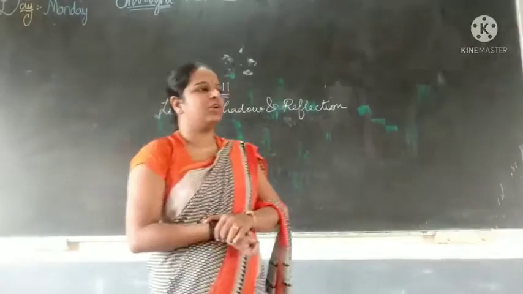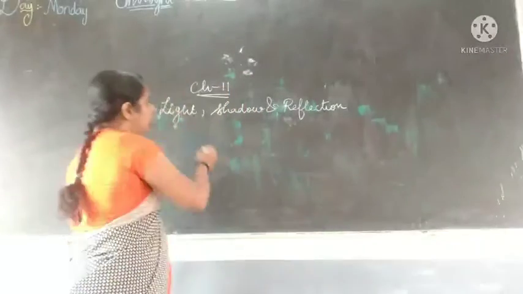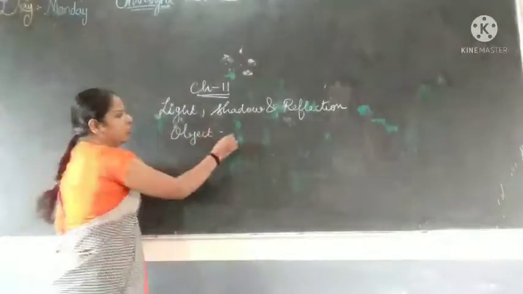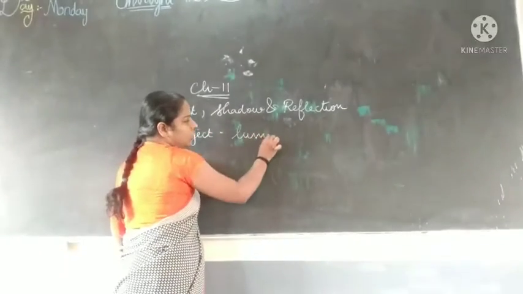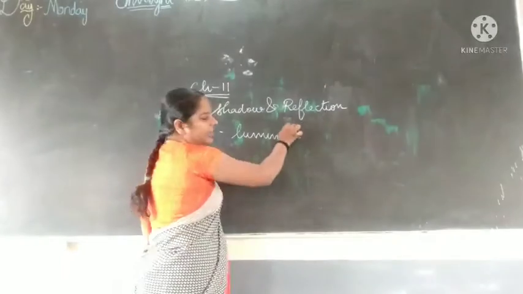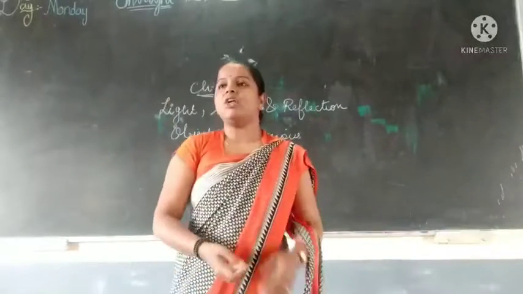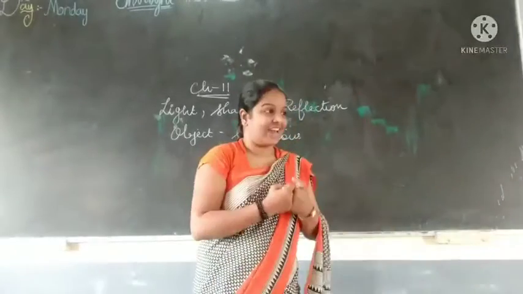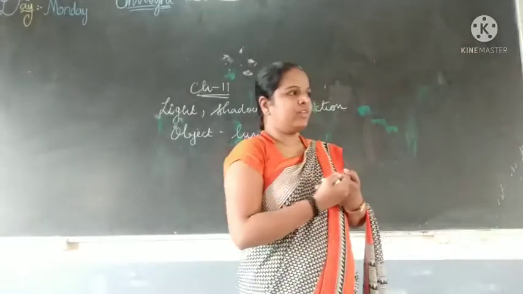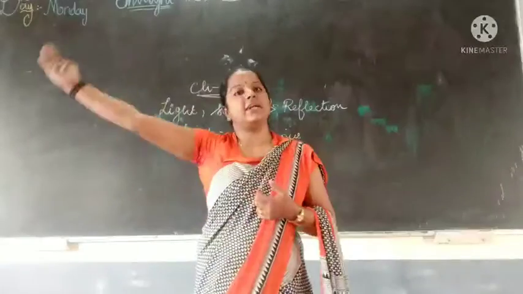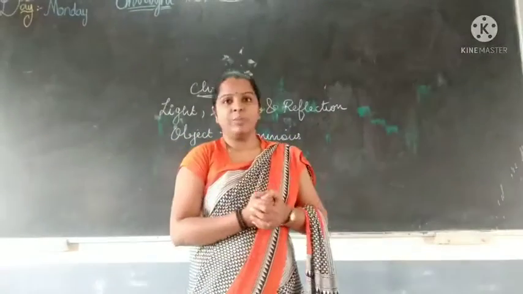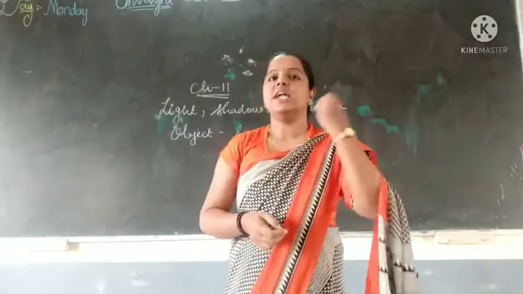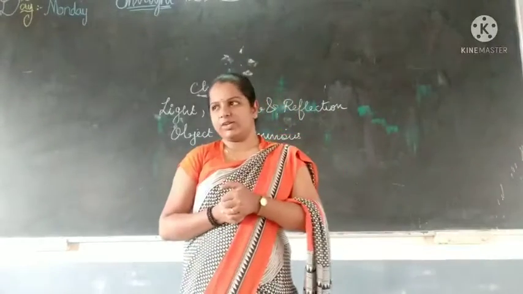Okay, first we are going to learn about the objects. Objects are of two types. One is luminous. Luminous means the object that produces light. The object that produces light is called a luminous object. For example, sun. Sun is a luminous object because sun is giving light. So we are calling it a luminous object.